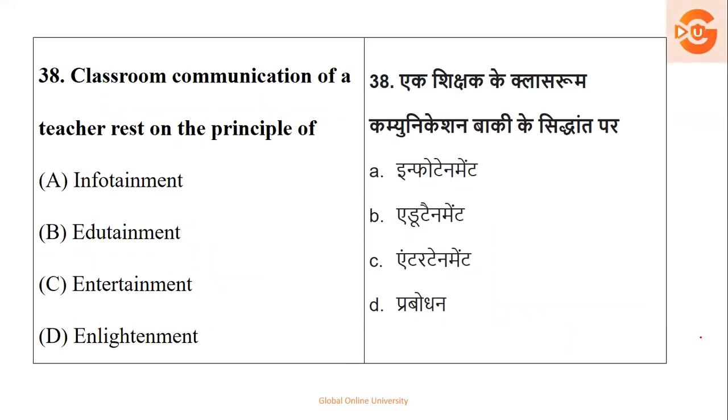Next, classroom communication of a teacher rests on the principle of, the communication in the classroom can be on what? Infotainment, it's only information and entertainment. Edutainment, that is education plus entertainment. Only entertainment, only enlightenment, definitely not. So information given by the teacher should always have education, plus it should also be entertainment. So it's called edutainment. Okay, option number B is the right answer.